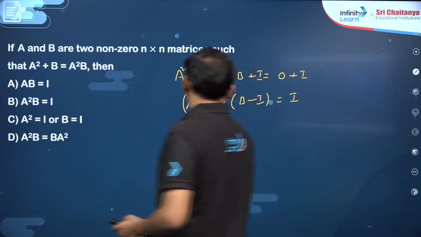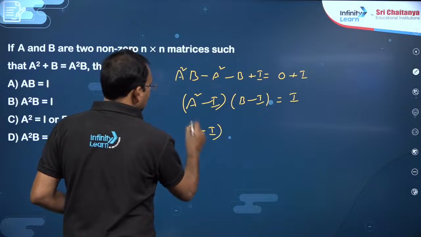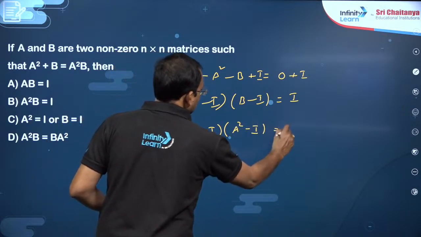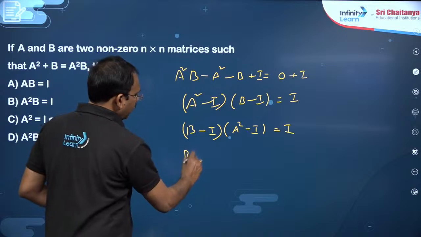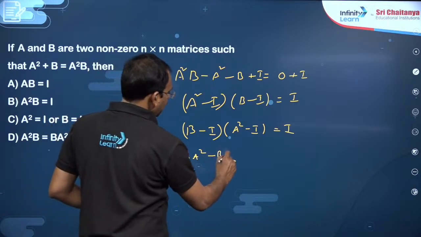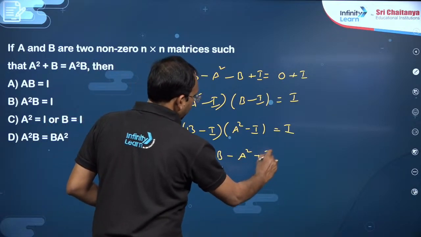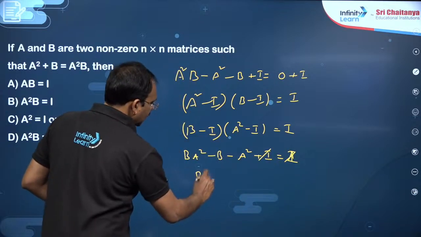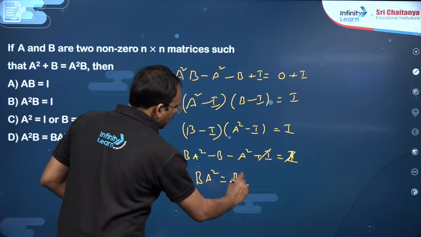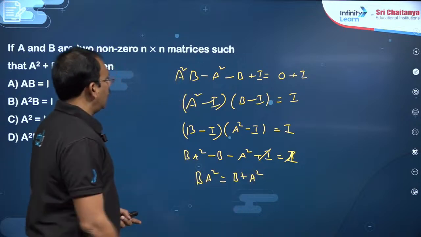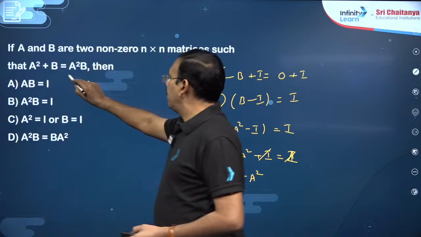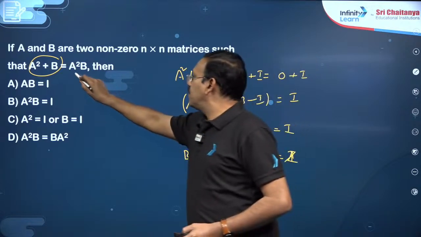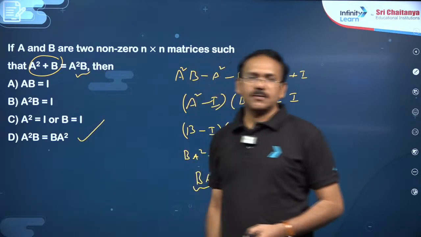So you can write this like B minus I into A square minus I is also I. So this becomes B A square minus B minus A square plus I is equal to I. So you can cancel I, you will get B A square is equal to B plus A square. You see, here you got B plus A square is A square B. A square B is equal to B A square. So we can go with option D.